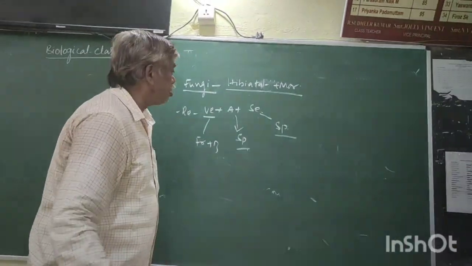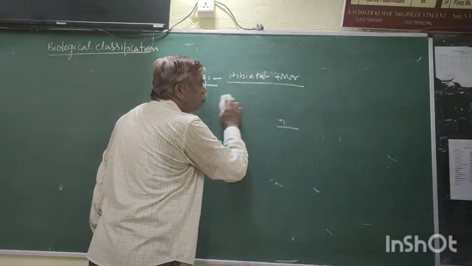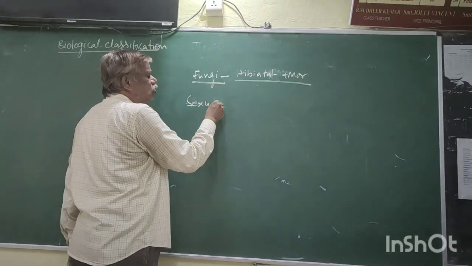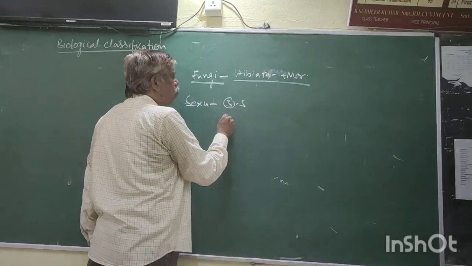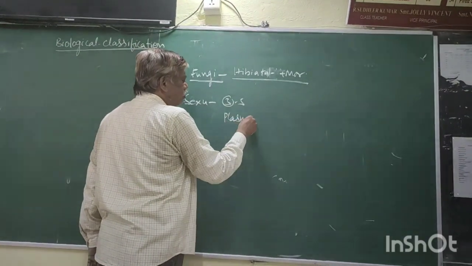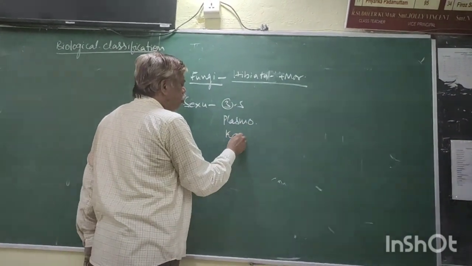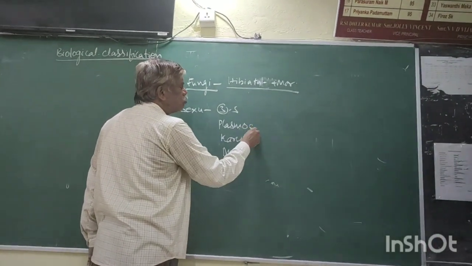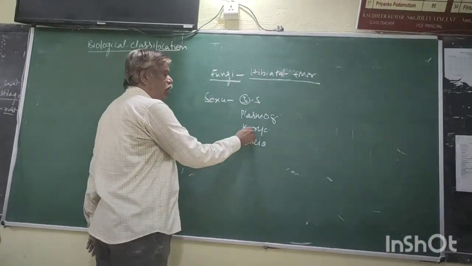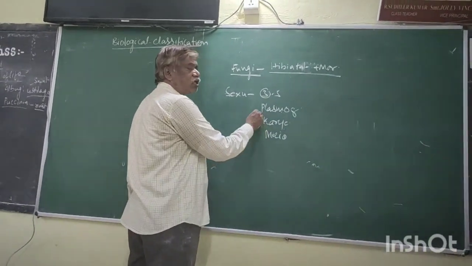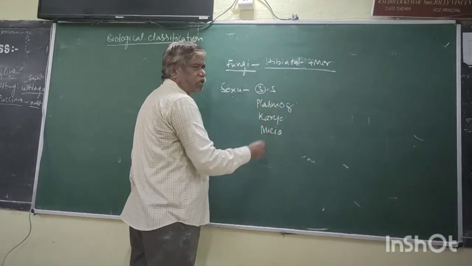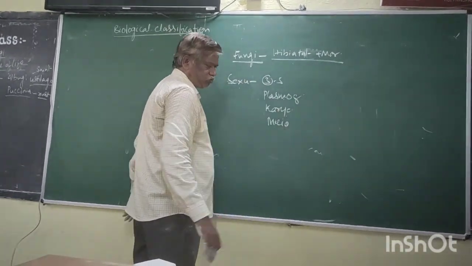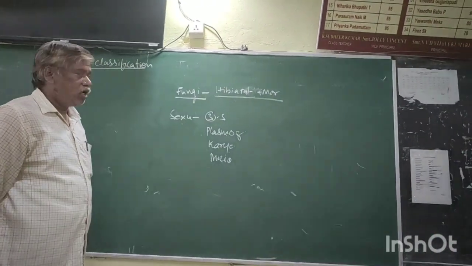The sexual reproduction of fungi has three important stages: plasmogamy, karyogamy, meiosis. These are the three important stages in sexual reproduction. Right. The sexual reproduction of fungi must show these three.